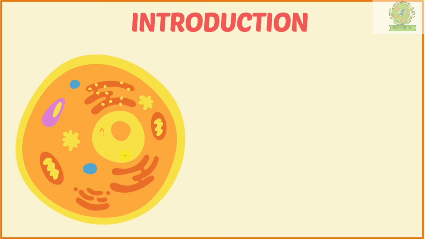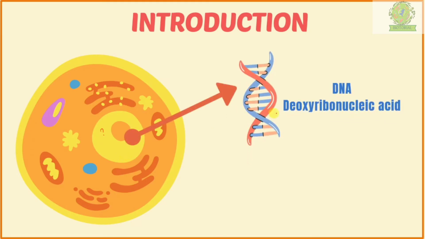So this nucleus consists of DNA, which is also known as deoxyribonucleic acid. This double-stranded DNA has different base pairs present inside. These base pairs will decide what type of hair color you will have, or what type of skin color you will have, and whether you will be tall or short. Each and every character will be decided by these base pairs. So this particular DNA will carry all the information about you, and hence it will also control the whole functioning of the cell.